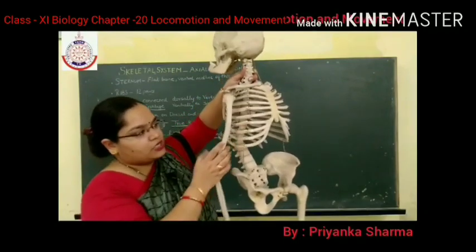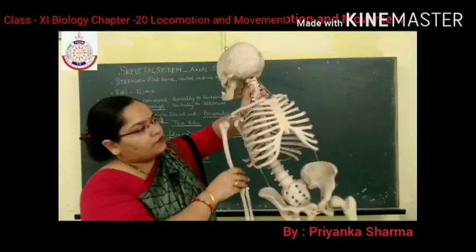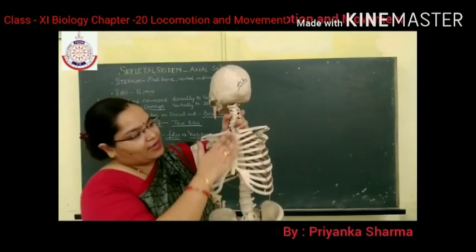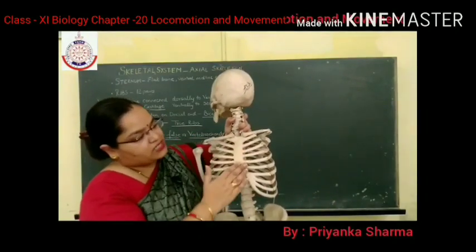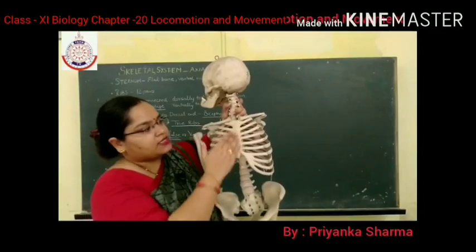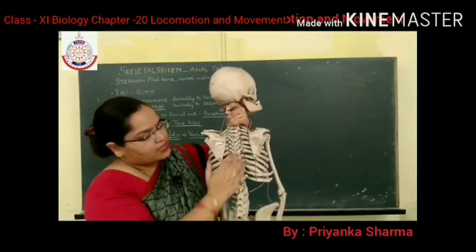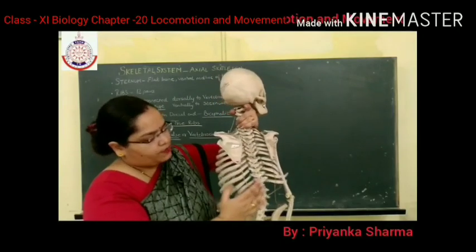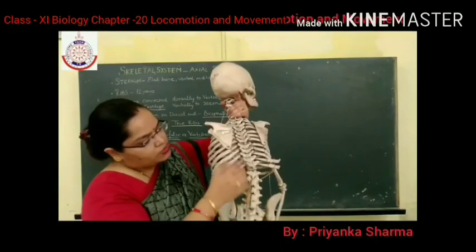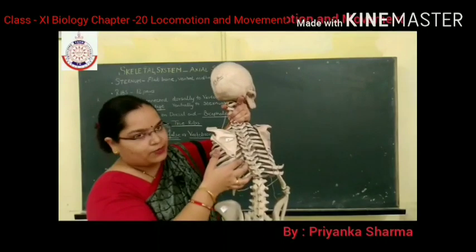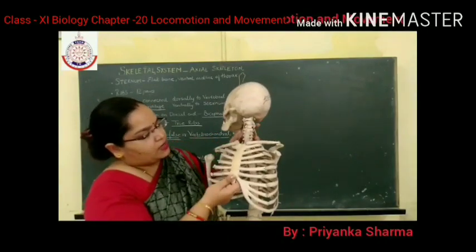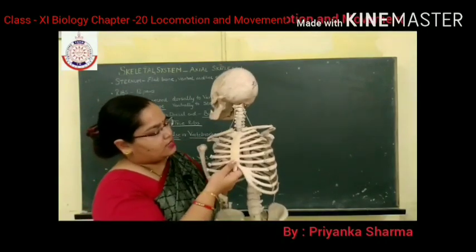So these are the 12 pairs. Now, you can see this is a flat bone present on the ventral side, known as the sternum. And on the dorsal side is the vertebral column. Ribs on the dorsal side are connected with the vertebral column, and on the ventral side you can see the sternum.